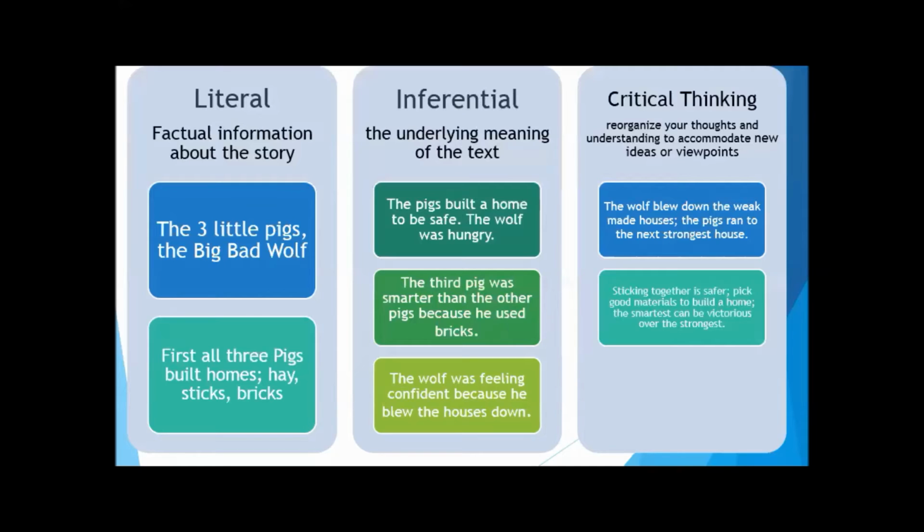Then you have the smartest can be victorious over the strongest. That's a really profound lesson, right? Because the piggies weren't that strong, but that third piggy was so smart, he was victorious over this big, bad, strong wolf and his ability to blow the houses down. And so how does this relate to me in the world around them? It's not nice to be a bully, because that wolf was a big bully and he had his consequence at the end. In the story that I'm picturing right now, he fell through the chimney into the pot. And teamwork makes the dream work, right? These three little piggies now lived happily ever after inside the house. That can also be a lesson learned.